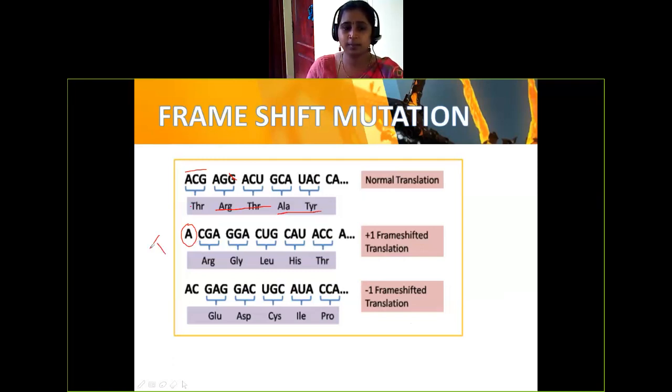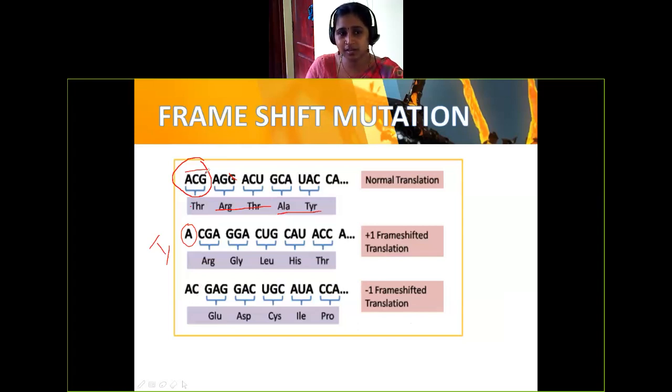Another case: ACG is there, right? In this ACG, it is not seeing the G letter, it skips. If there is no triplet codon, it will not code for any protein. So that one G is left, and it is reading as GAG, GAC, UGC, like this. It is not reading here, but from the next one.